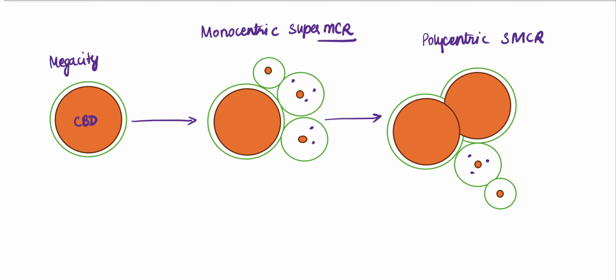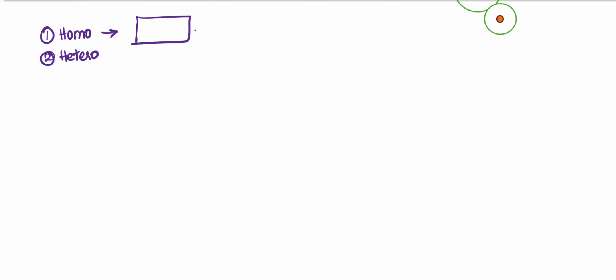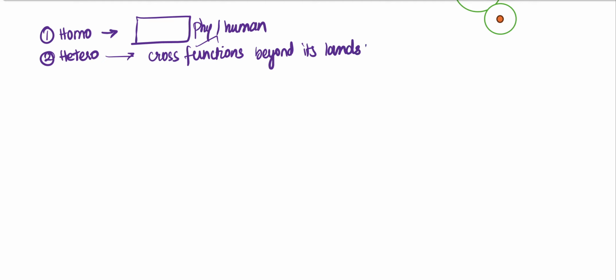Now, the third type of classification of a region. The first type is homogeneous. The second is heterogeneous. A region having uniformity with respect to its physical or human characteristic is what we call homogeneous. Heterogeneous: it crosses its functions beyond its administrative limit, beyond its landscape, right? The function has crossed beyond its landscape, that is heterogeneous.